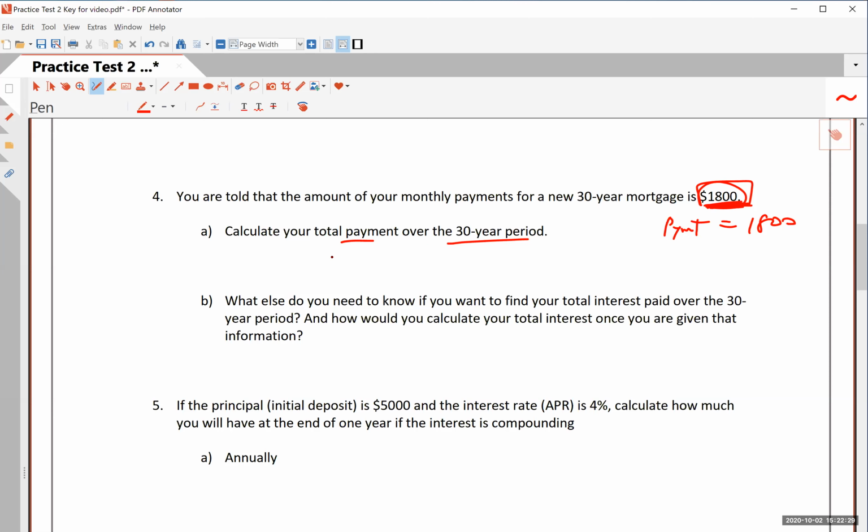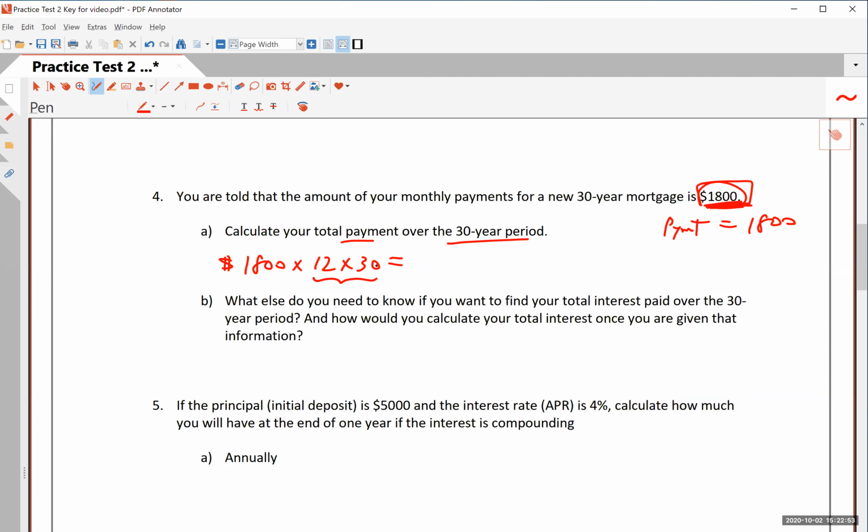How much are you going to pay over the 30-year period if you have to pay $1,800 a month for 30 years? The answer should be easy, right? Because you have this amount every month and you pay this 12 times a year and you multiply this by 30, right? You see why you're multiplying everything together?